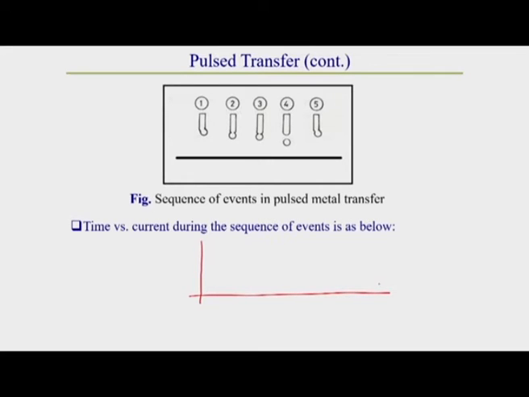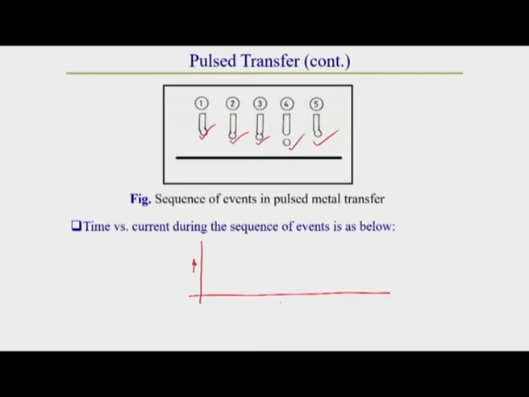Generally at step 1 the drop starts forming, at step 2 the neck formation takes place, at step 3 the neck formation quickens, or we can say neck formation increases rapidly, at point 4 the drop detachment takes place, and again at point 5 the next drop formation starts.